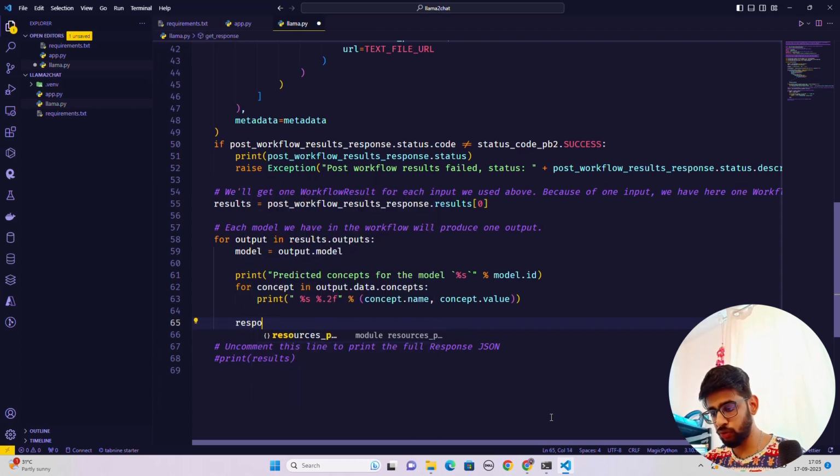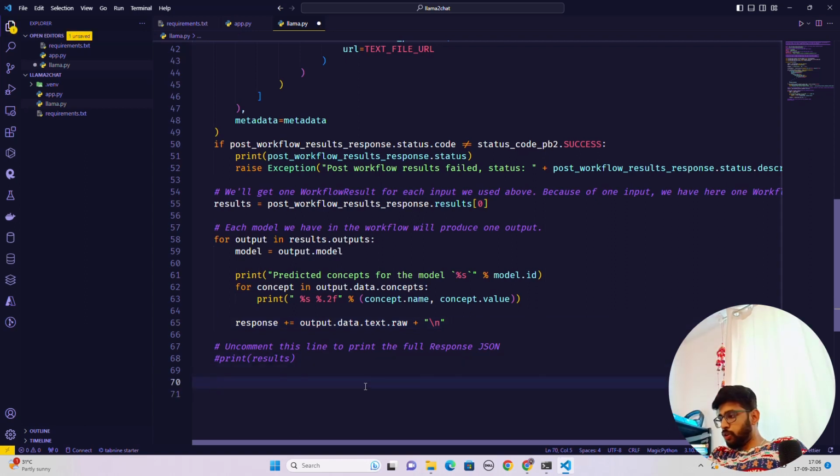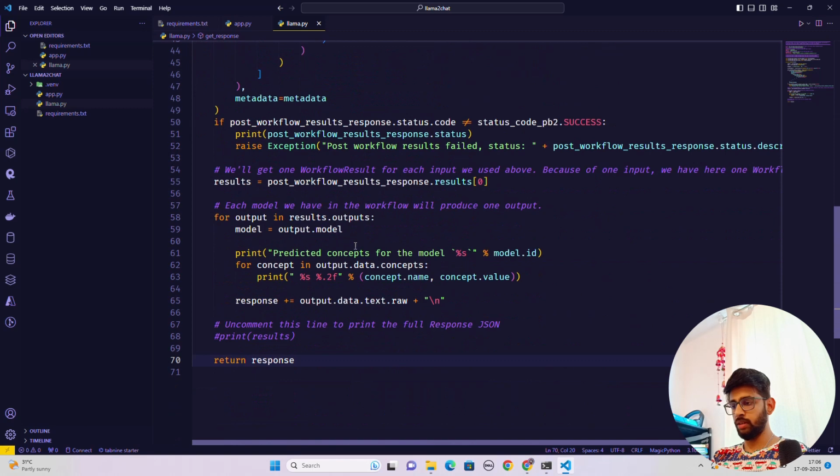If you have to do a response, you have to parse that response: response plus equals output.data.text.raw, and then the next line. That's it. Now we have to return this response. So let's return this response. Once you return the response, it will be okay to go ahead and execute this, guys. So this is what we need. So let's just return response.